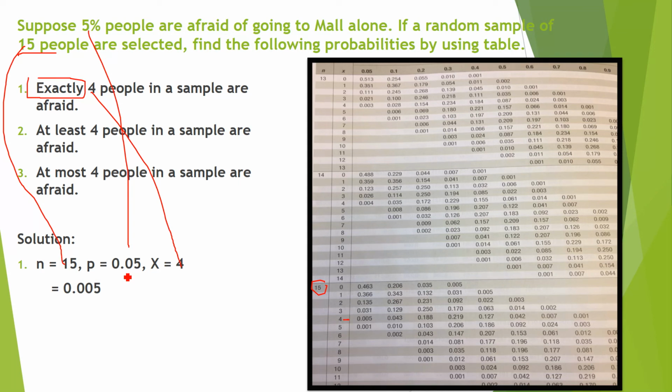And then the probability is 0.05. So see this one, 0.05. You have to see this first column, come here, this one. This is 4, corresponding to 4. So it is 0.005. So easy. This is exactly 4. The probability is 0.005 that exactly 4 people are afraid of going to the mall alone.